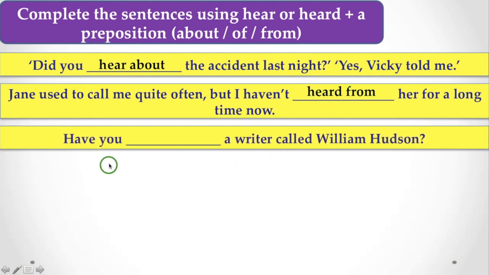Next, have you heard of a writer called William Hudson? Here, you just want to know if you know this person or not. In that case, of course, you have to use heard of. Here, you have to use of instead of from or about. Just remember these short tricks.